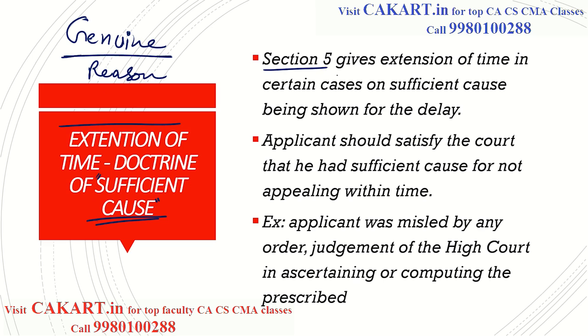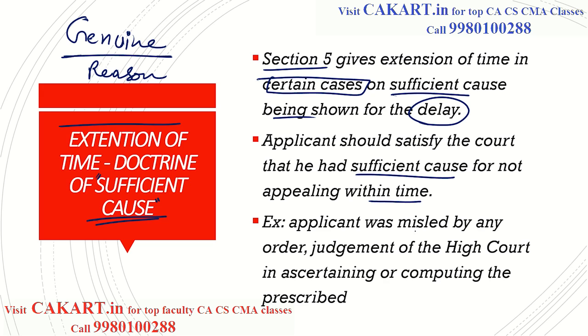So section 5 of the Act talks about this. It gives extension of time in certain cases on sufficient cause being shown. So you should show why there is delay, and the reason for the delay should be valid. The applicant should satisfy the court that he had sufficient cause, a valid reason, for not appealing within the time limit of the Limitation Act. So he should tell why he could not come.